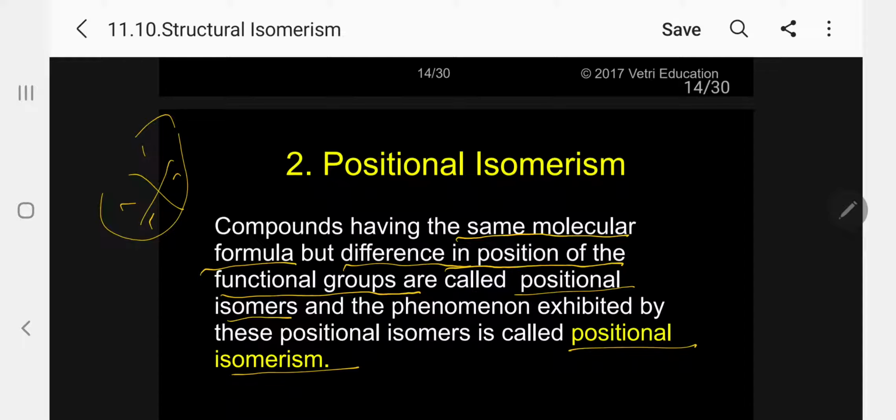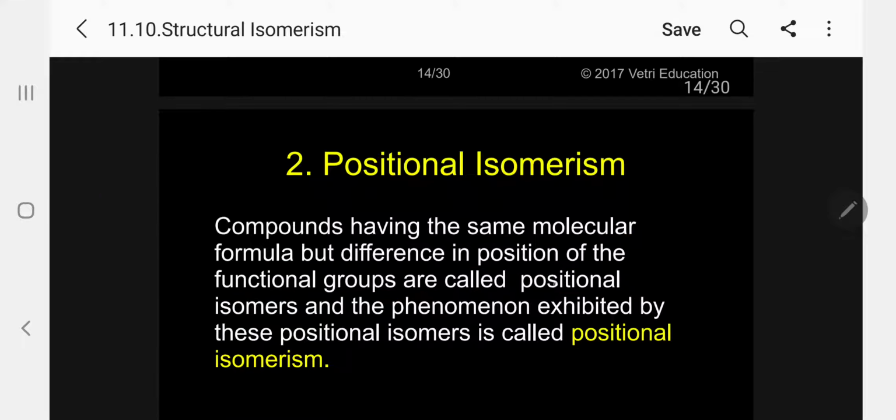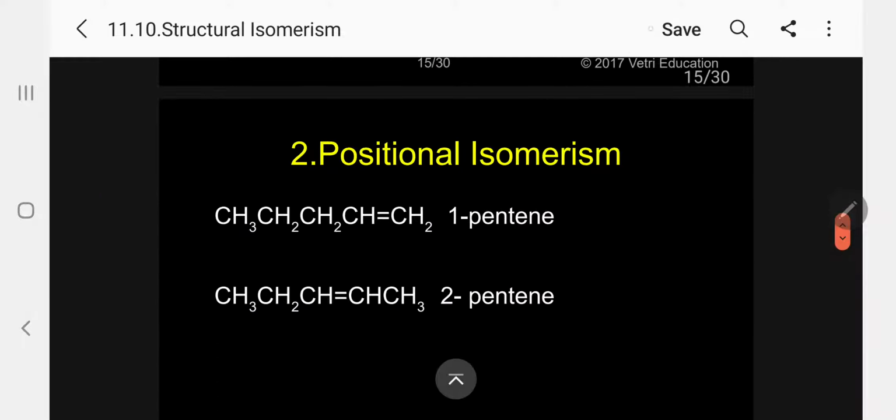Kindly follow. So for this, the compound needs a functional group, then only can we change the position, so that we can write 1, 2, 3, etc. Position we can change and we can predict the positional isomerism. Example, first example, I am giving starting with alkane. Please follow. Alkane will not show positional isomerism.